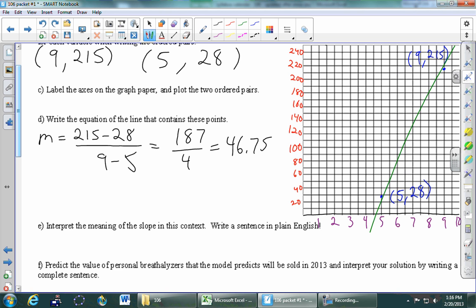We need the equation of the line. So I'm going to write my mx plus b version here. And then we're just going to start replacing. 3 of these letters are about to become numbers. Instead of y, how about we pick the second point? The numbers are a little smaller. So instead of y, 28 equals, instead of m, 46.75, instead of x, pick the same point, so that's times 5, and then plus the b, which you're about to find. So do some work and solve that equation for b.